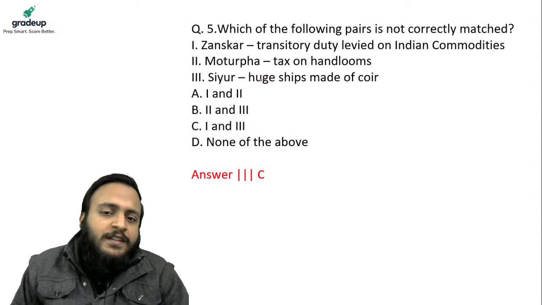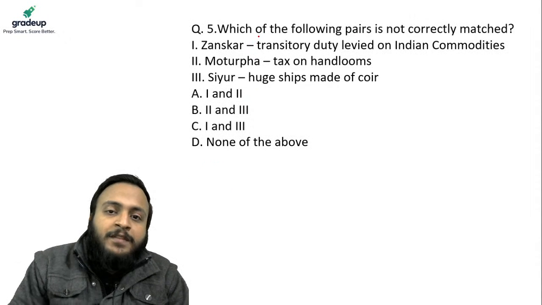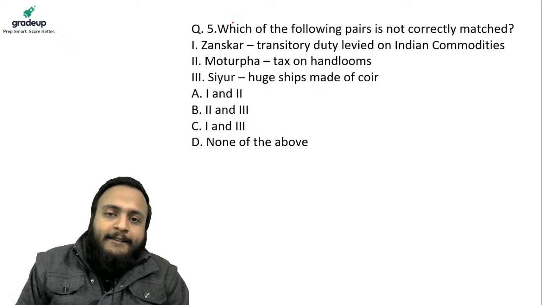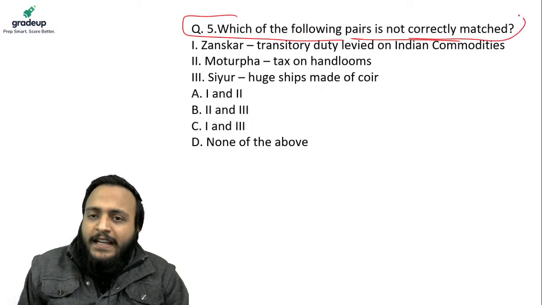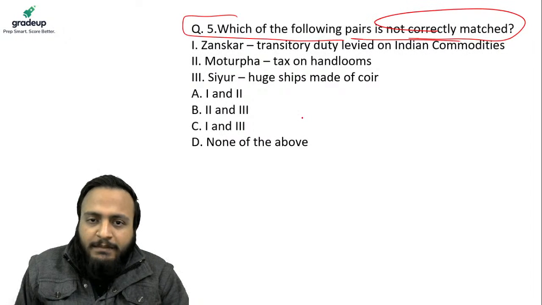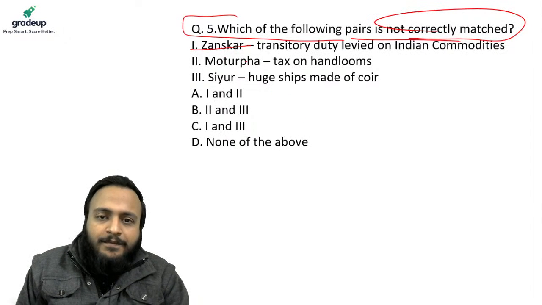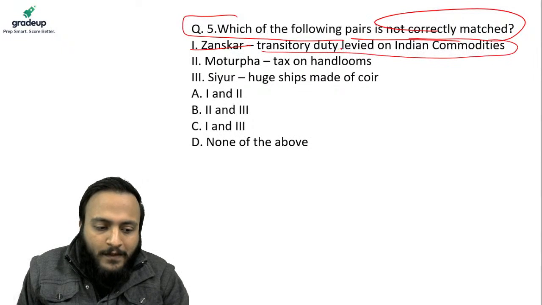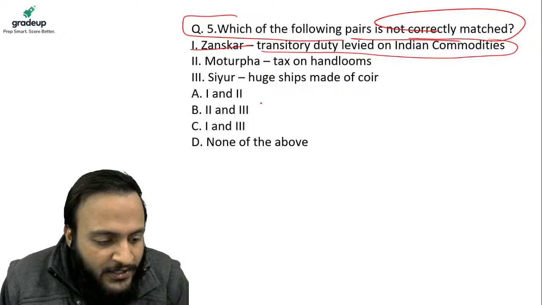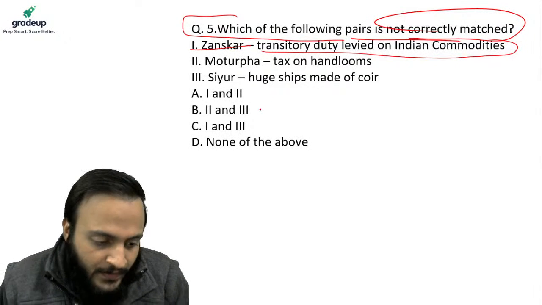Now, next and the last question. I'm sorry for that. Which of the following pairs is not correctly matched? Janskar, transitory duty levied on the Indian commodities. Okay, Bipin Chandra, my language is Hindi. That's very good.